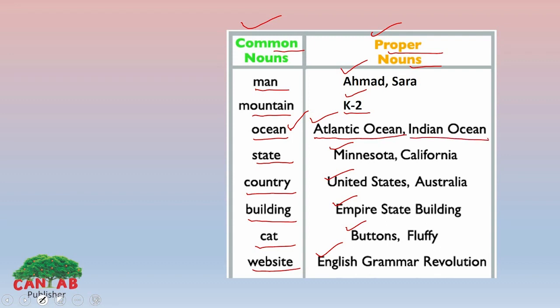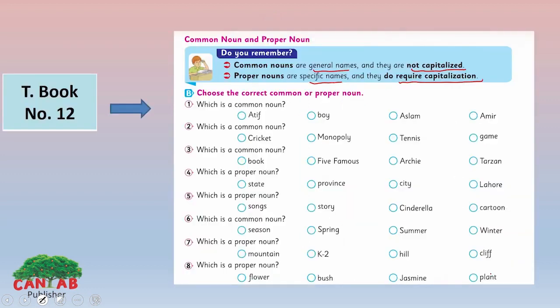Look at the state: Minnesota and California. Country: United States and Australia. Building: Empire State Building. Here the cat names are also specified: Buttons and Fluffy. Look at the last one. Website can be any website, but here the specific website is mentioned: English Grammar Revolution. Yes.